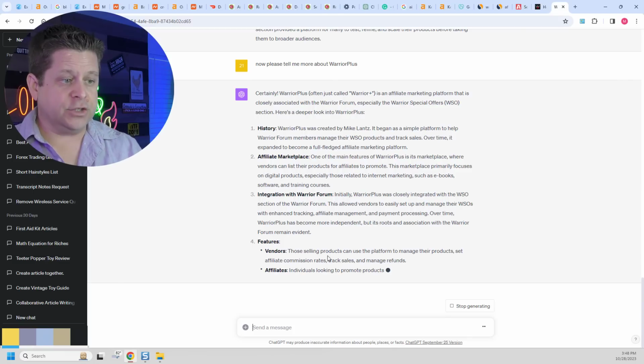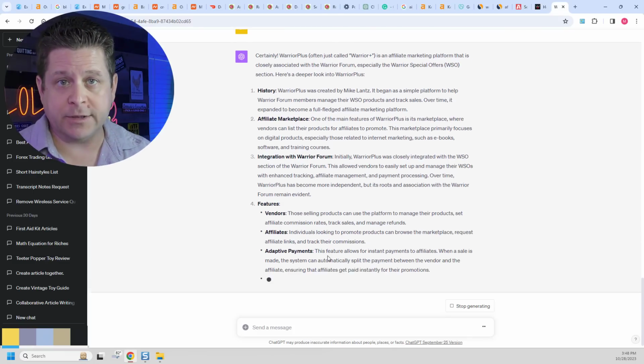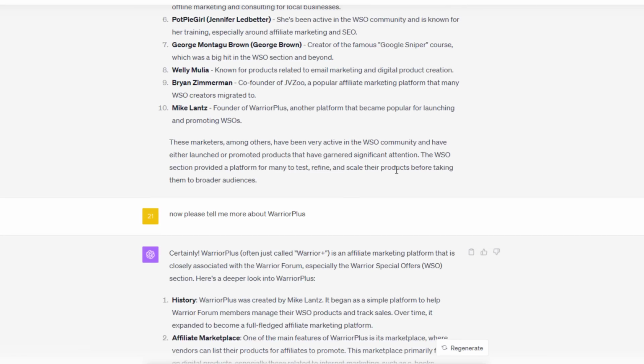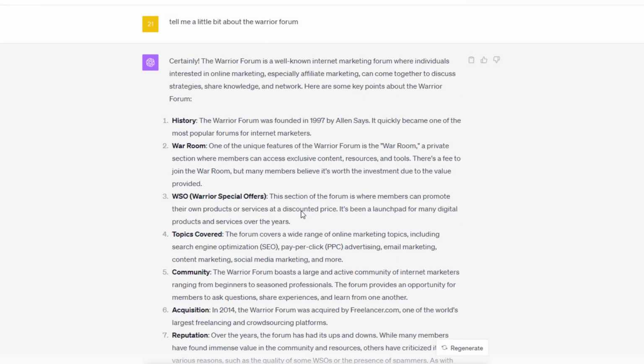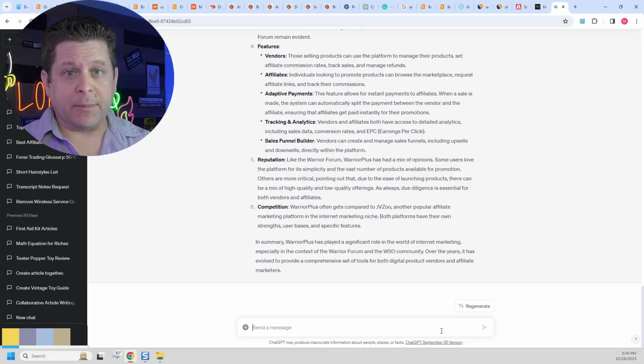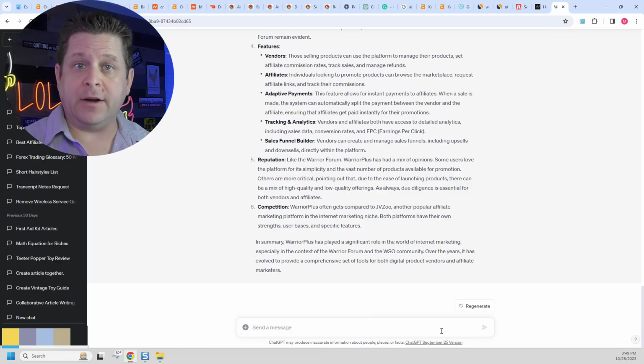And we could see here it's doing a good job of talking about the history, the marketplace, and how it works. And now we have some good information on Warrior Plus, people who started on the forum, how the forum worked, and all different things of that nature. And now what I'm going to do is paste in some information to let ChatGPT know that we are going to create an article together.